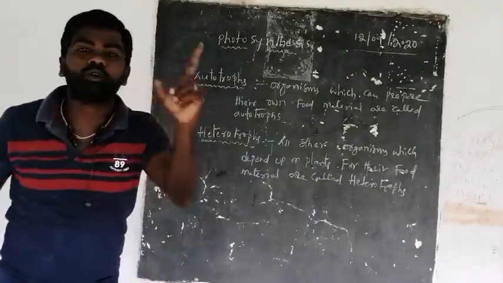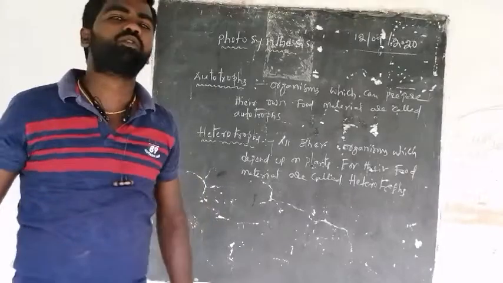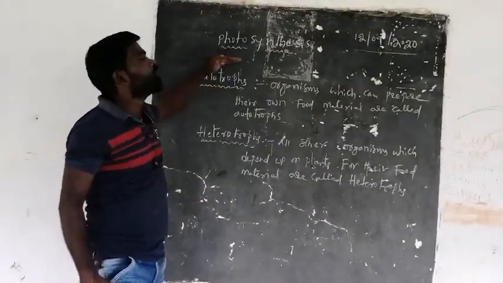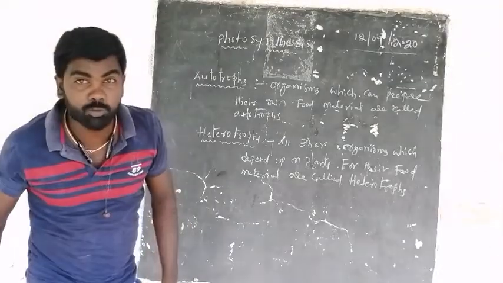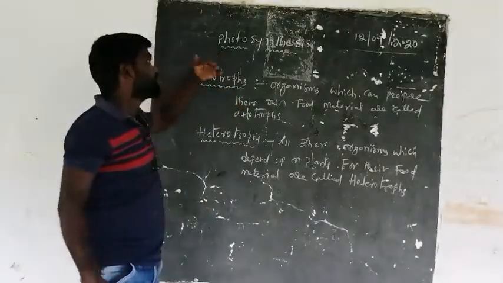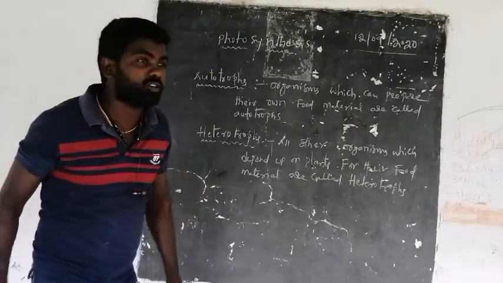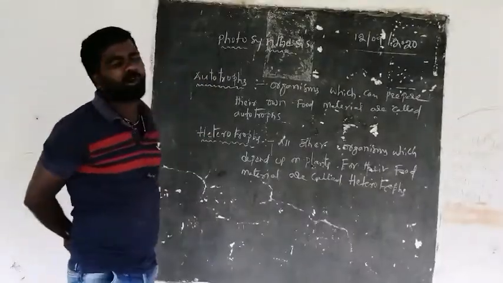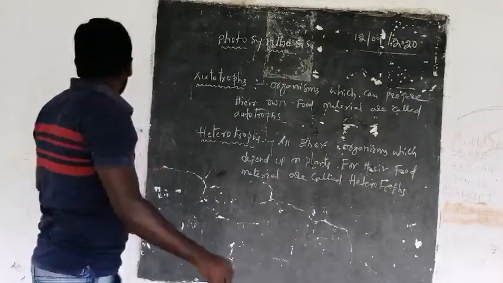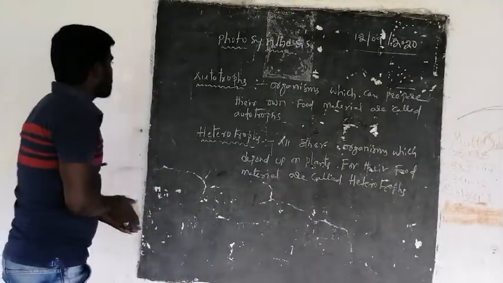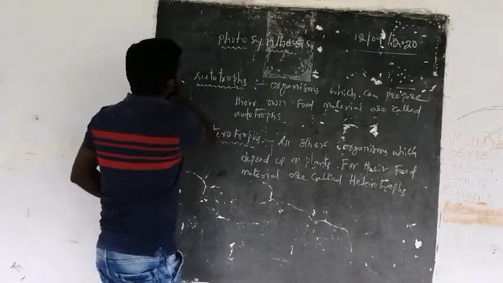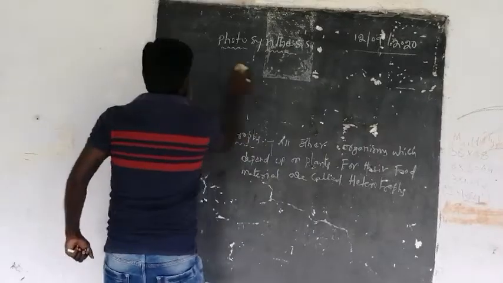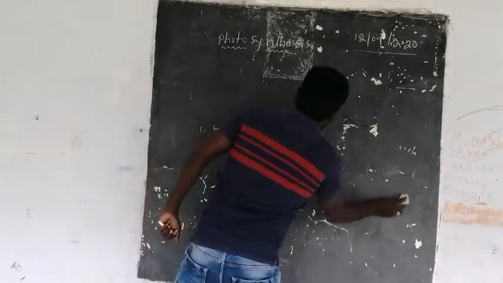The autotrophic plants can prepare their own food material by a noble process called photosynthesis. By the process of photosynthesis only, they can make their food material, carbohydrates or starch. Now let us see the definition of photosynthesis, or what photosynthesis is.